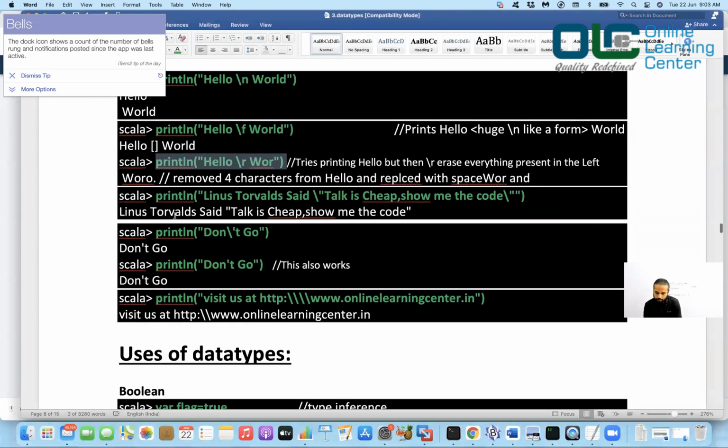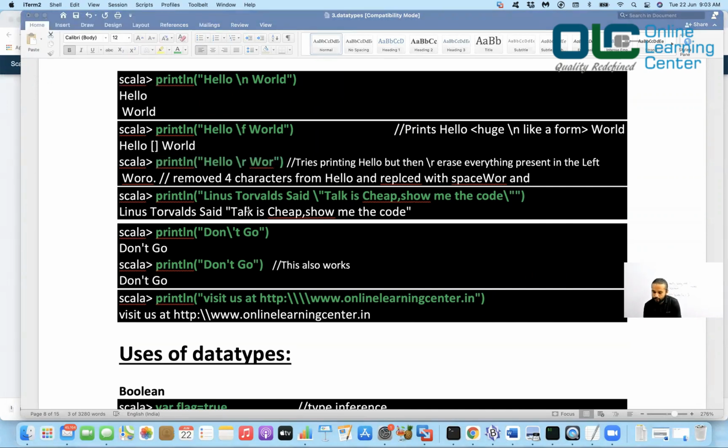Done. Next, let's see how you deal with double quotes. If you want to write a statement that should have a double quote, you can use a backslash and then a double quote to escape the sequence and include it in your string. So see here, println Linux Turbo said "talk is cheap, show me the code". I just wanted the output to be produced like this.